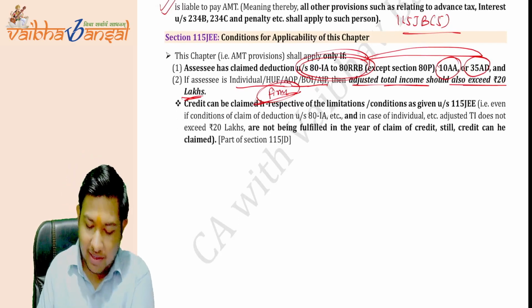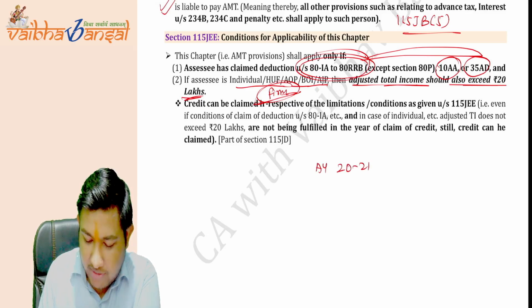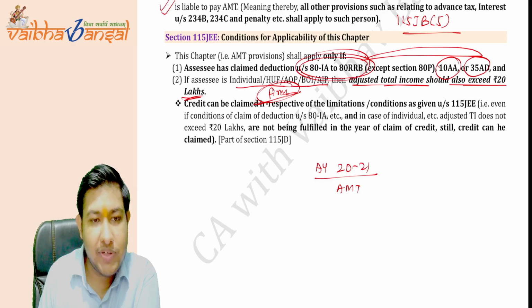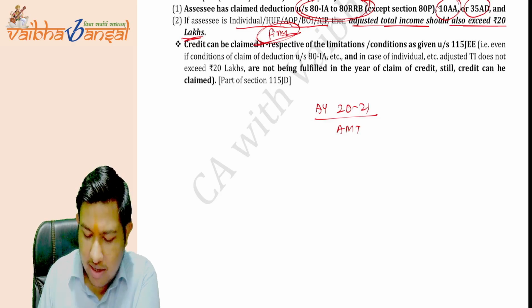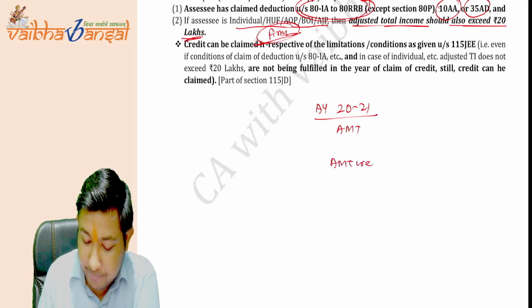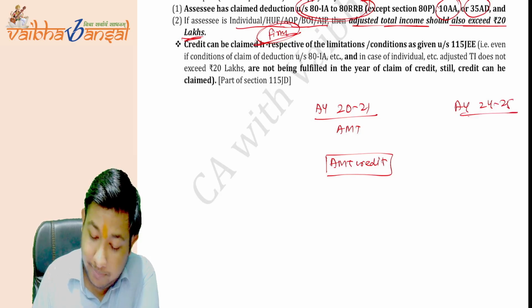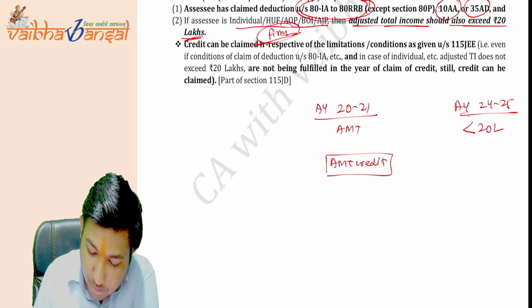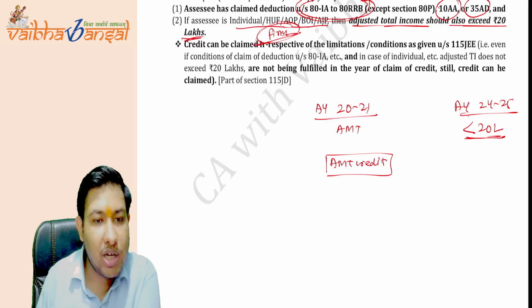Suppose for the assessment year 2021, I have paid tax as per AMT and my tax as per the normal provisions was less. I have paid tax as per the AMT, and here comes the AMT credit. Now for the assessment year 24-25, my adjusted total income is less than 20 lakh rupees. So the AMT is not applicable to me now.